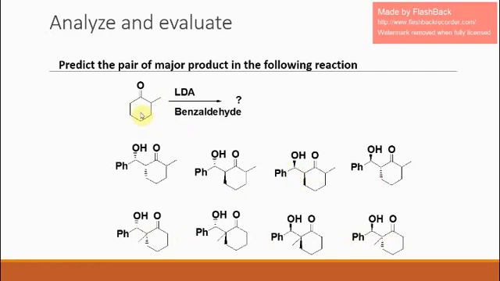When we abstract this hydrogen, enolate will be formed. That enolate will be E-enolate. If we give priority, 1 will be for O minus, 2 will be for this alkyl chain. For this carbon, we have hydrogen and alkyl chain. Higher priority will be given for alkyl chain. So basically it is